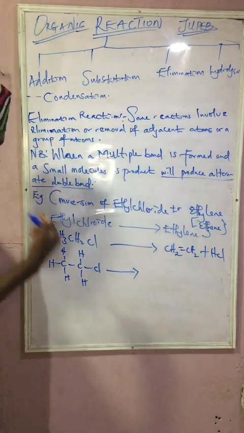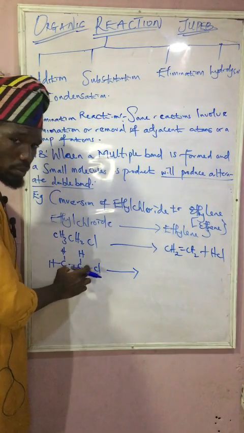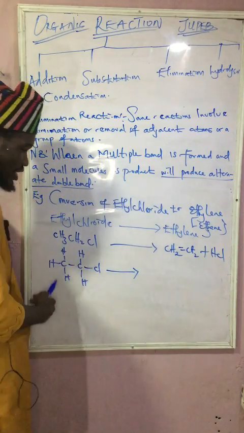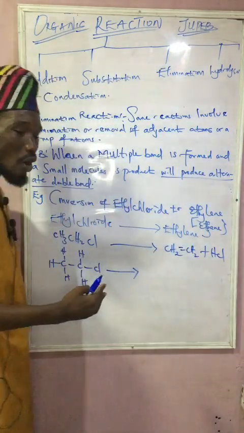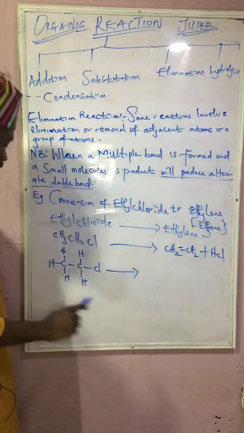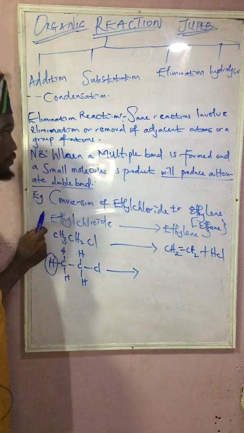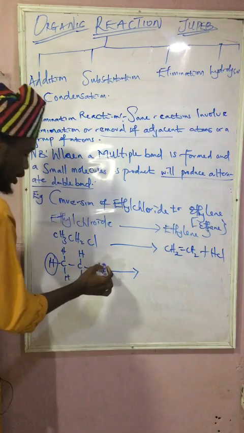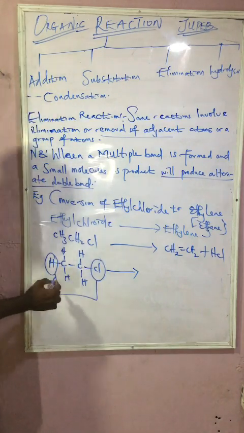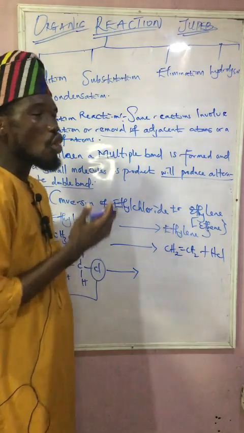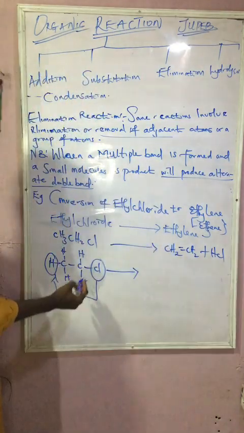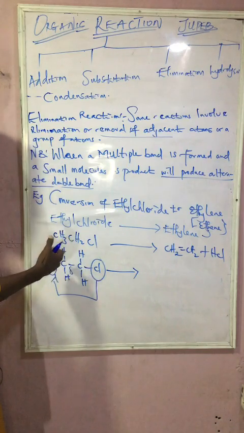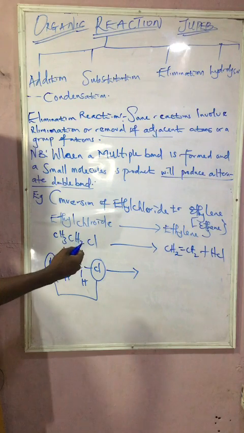So let's go back to this. You can see a single bond here, a single bond. If you observe vividly, at the reactant side, it is saturated, while at the product side, it is unsaturated. Now, we have to eliminate, removal of adjacent atoms or a group of atoms. So we are going to remove this. To back up that definition, removal of adjacent atoms or group of atoms. For you to have eliminated, here is a sigma bond. If you eliminate these two, it's going to yield a double bond.